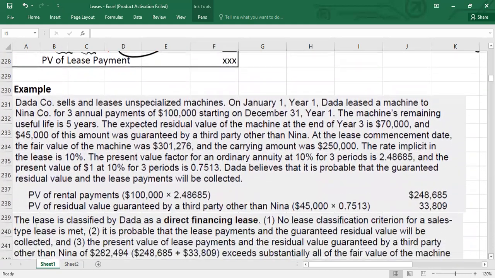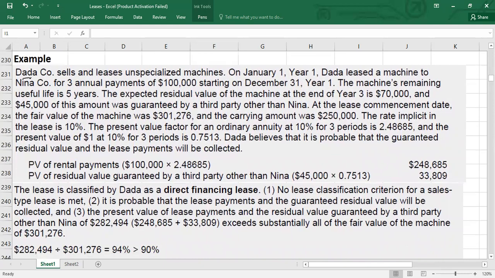For example, guys, here we have Dada company, which sells and leases unspecialized machines. On January 1, year 1, Dada leased a machine to Nina company for 3 annual payments of 100,000 each, starting on December 31st, year 1. The machine's remaining useful life is 5 years. Expected residual value of the machine, not guaranteed, is 70,000, and 45,000 of this amount was guaranteed by a third party other than Nina.